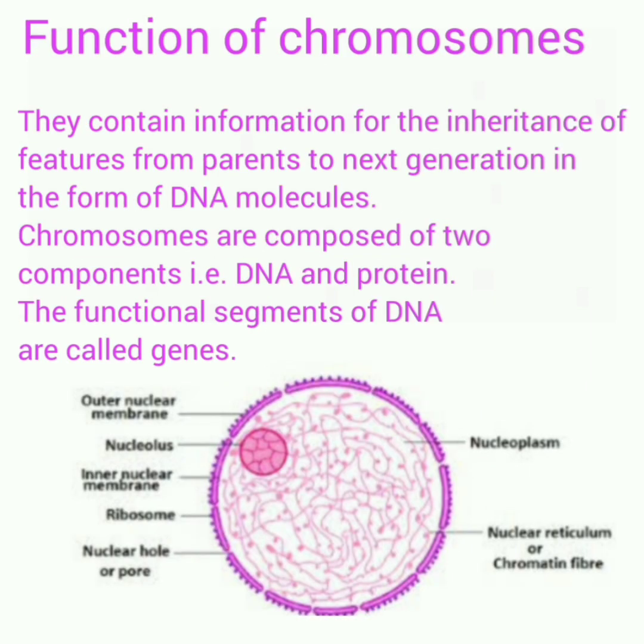Functions of chromosomes. They contain information for the inheritance of features from parents to the next generation in the form of DNA molecules. Chromosomes are composed of two components, that is DNA and protein. The functional segments of DNA are called genes.